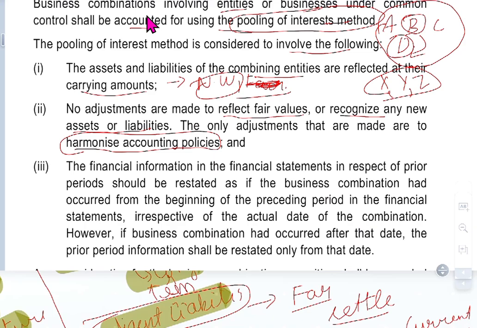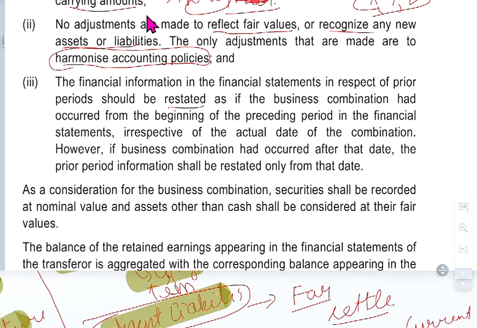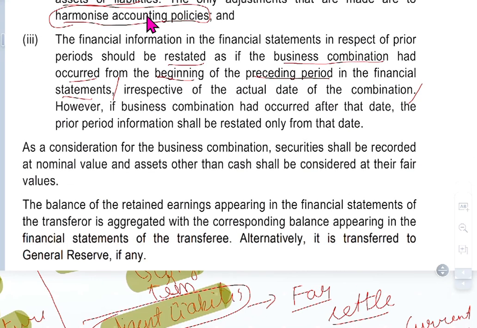They are saying the financial information in the financial statements in respect of the prior period should be restated as if the business combination had occurred from the beginning of the preceding period, irrespective of the actual date of acquisition. So in pooling, even though they acquire later, whatever was previously held will be considered. However, if the business combination occurred after that date, the prior period information shall be restated only from that date.